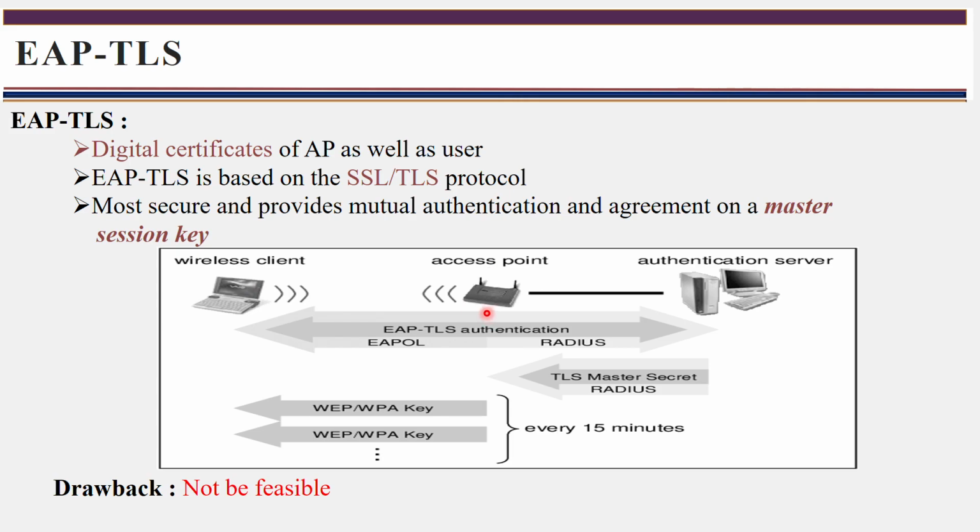Before making communication, the client, that is the supplicant, and the access point must authenticate themselves. That is called mutual authentication. Mutual authentication means the access point authenticates to the client, and the client has to authenticate to the access point. How do these two authenticate? With the help of a digital certificate.